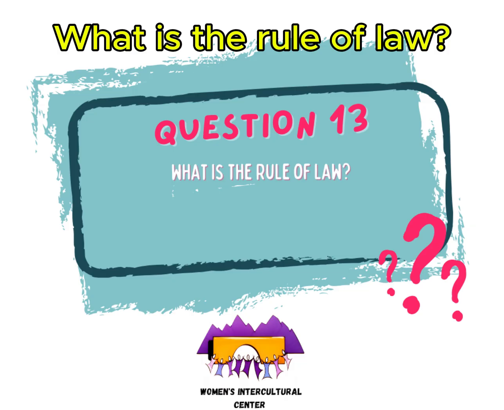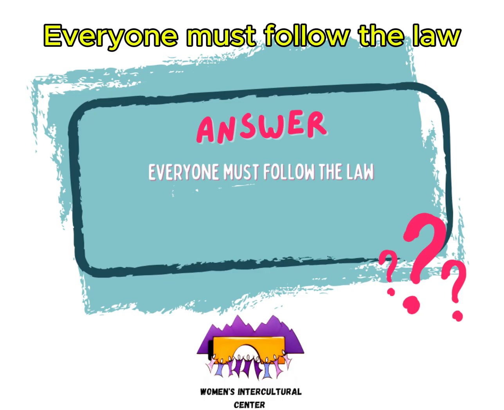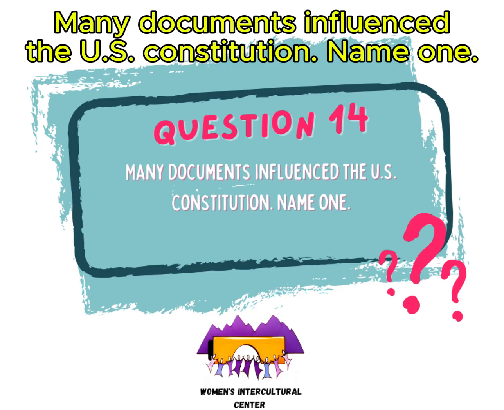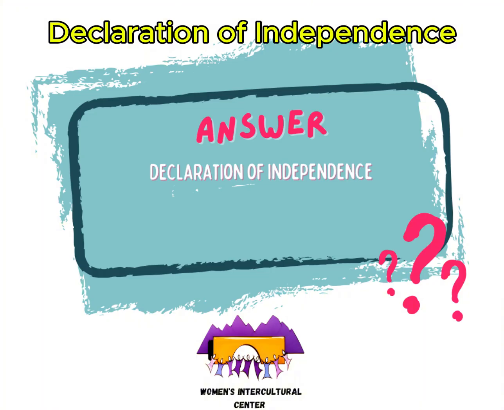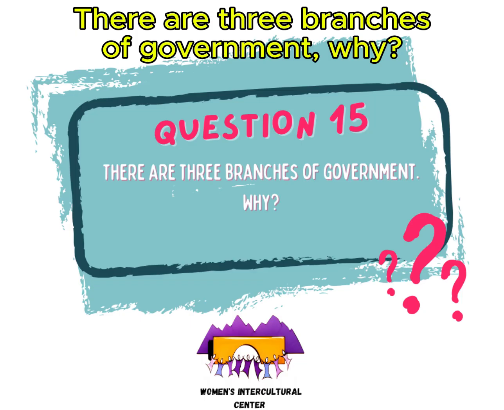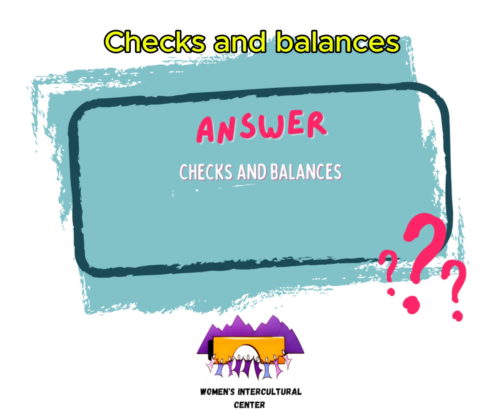What is the rule of law? Everyone must follow the law. Many documents influence the U.S. Constitution. Name one. Declaration of Independence. There are 3 branches of government. Why? Checks and balances.